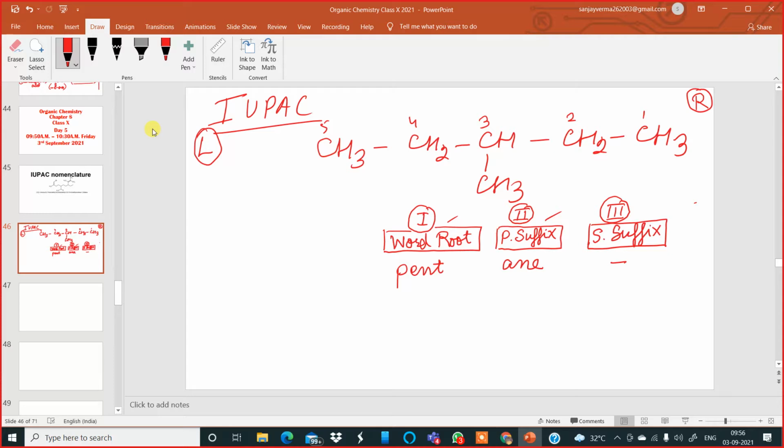Now come to the front. Number 4, what is it called? It is called the prefix. The prefix over here is the side chain branching. The branching is happening by what? A carbon, methyl. The secondary suffix contains functional groups.